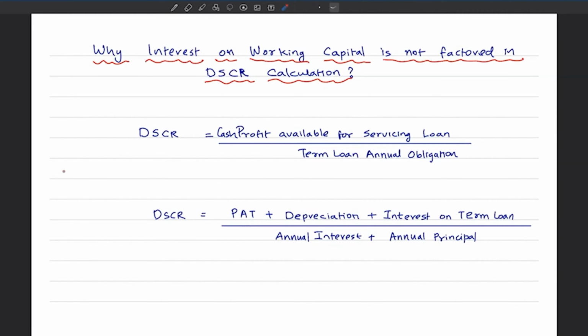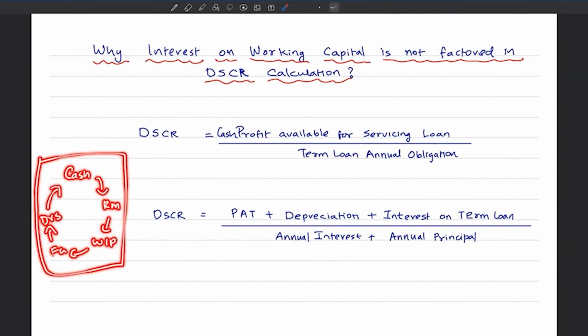See how the cash cycle or cash flow happens. Borrower will have cash. He will invest that in raw material, which will go to production. Then it will become finished goods. Then it will be sold to customers, debtors. Then eventually this cash will come. And all these are going to happen in the cash credit account, right? All these are going to happen in cash credit. So all inflows, all outflows are going to happen, and it will automatically adjust or take care of interest on CC as long as things are positive and healthy.